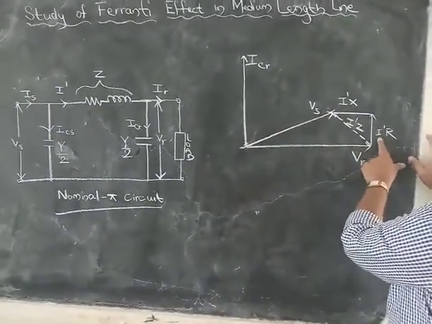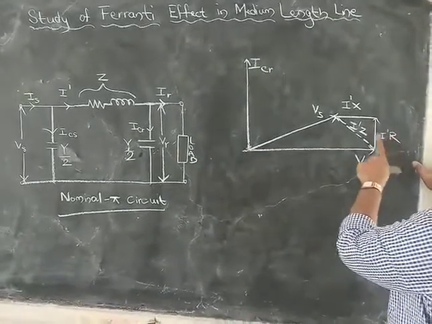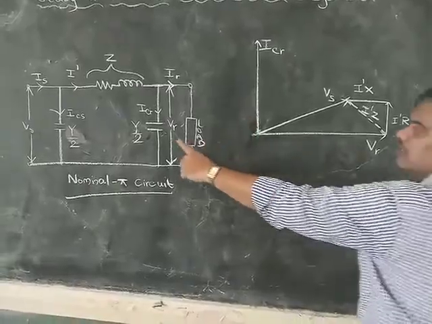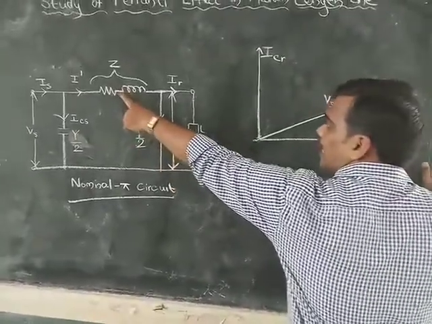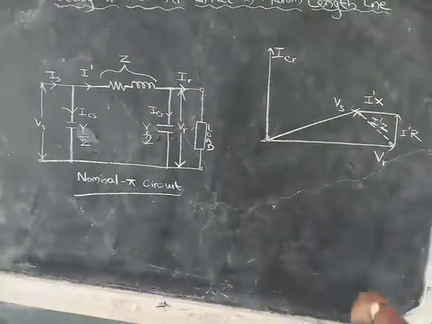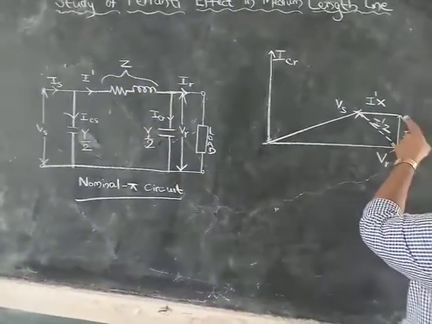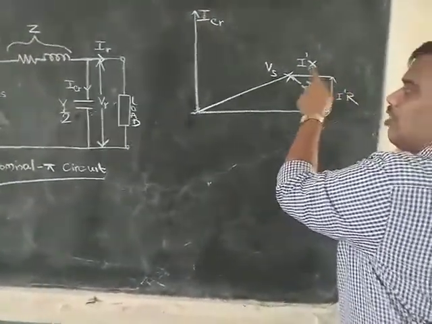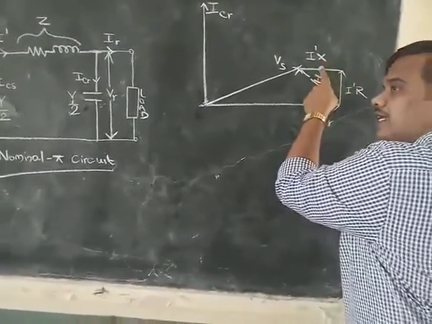So we are taking I dash R in phase with ICR, because ICR is equal to I dash at no load condition. Now taking this extreme point, we will draw the drop for reactance.